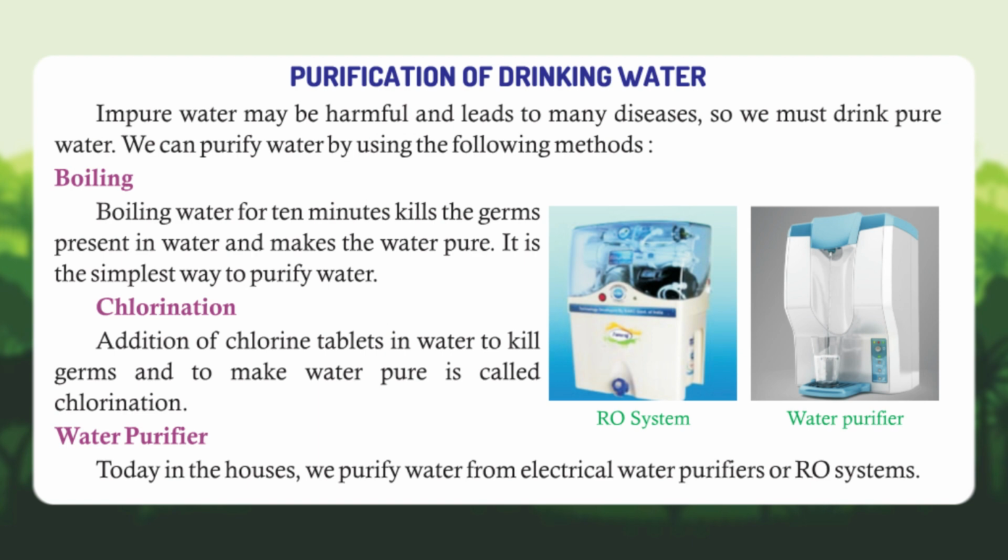Purification of drinking water. Impure water may be harmful and leads to many diseases, so we must drink pure water. We can purify water by using the following methods. Boiling. Boiling water for 10 minutes kills the germs present in water and makes the water pure. It is the simplest way to purify water.